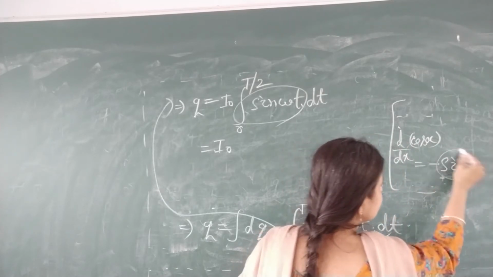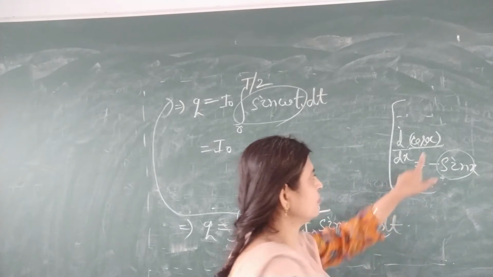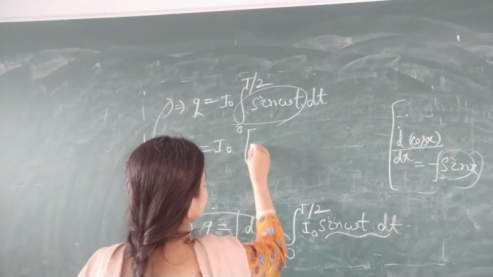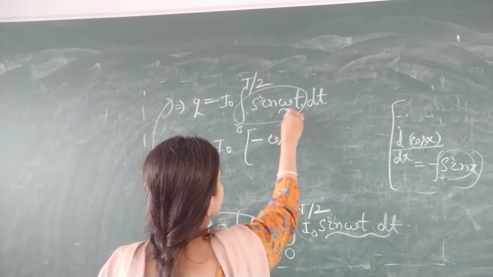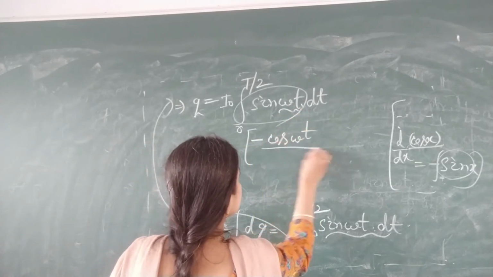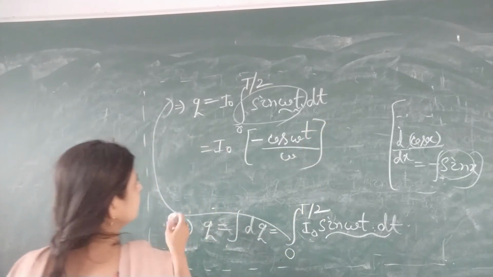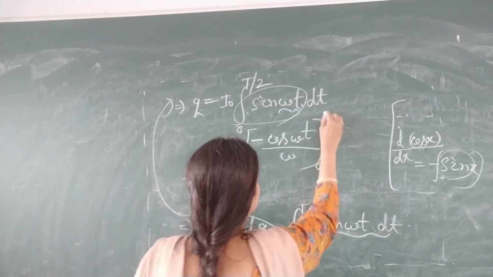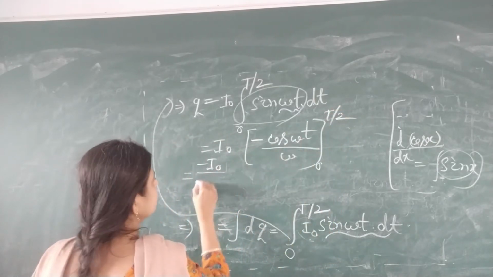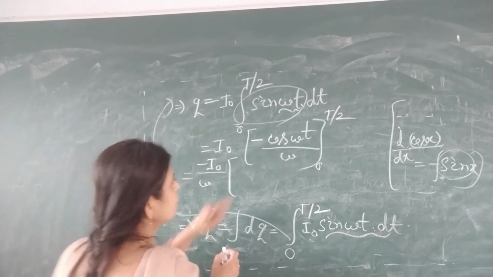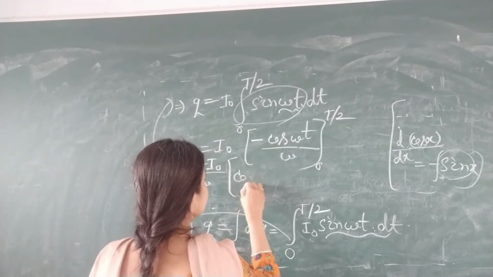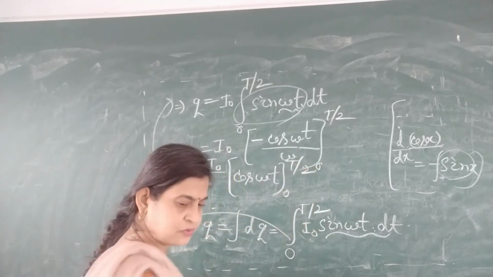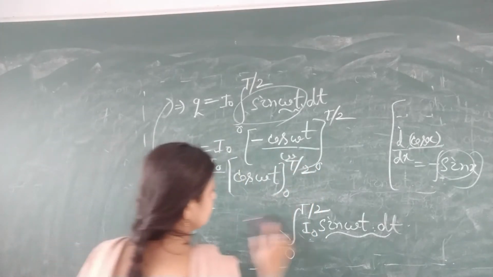That means if you integrate sin x, that will be equal to minus cos x. So we can put minus cos omega t divided by omega, or we can write minus I naught by omega into cos omega t from 0 to T by 2.